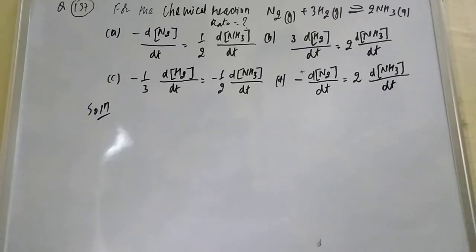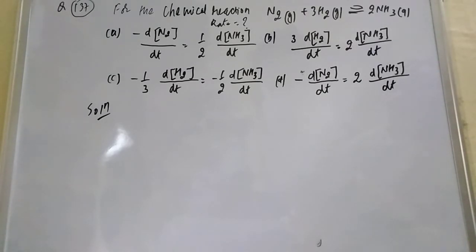Hello friend, here is question number 137. Let's see what question 137 is; we are solving the same 2019 NEET paper, code S2. Question 137 says, students, for the chemical reaction N2 plus 3H2 reversible, giving 2NH3, they have asked about the rate relation.